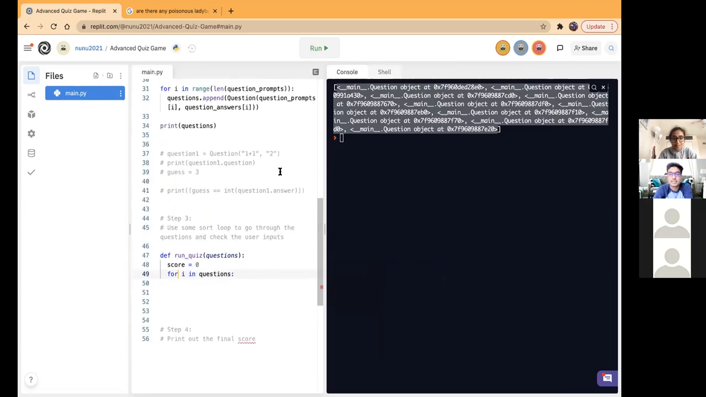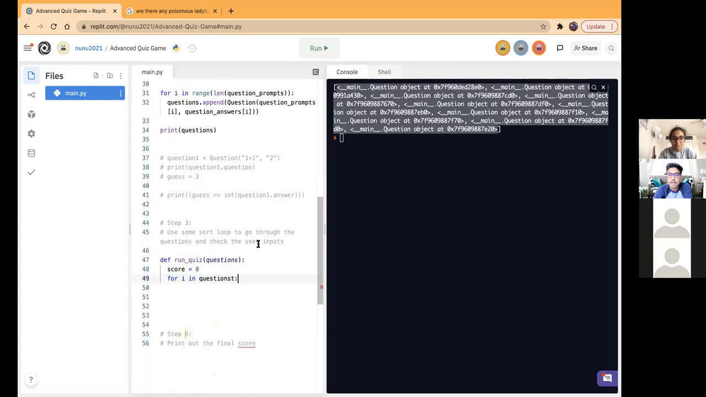Remember guys, that for loop is how we're going to go through each object. Yeah, this is actually a different type of for loop. It's called a for each loop. We have touched on this subject. Basically, it's going to go through each object, or each question we've created in this array, and go on to the next one.